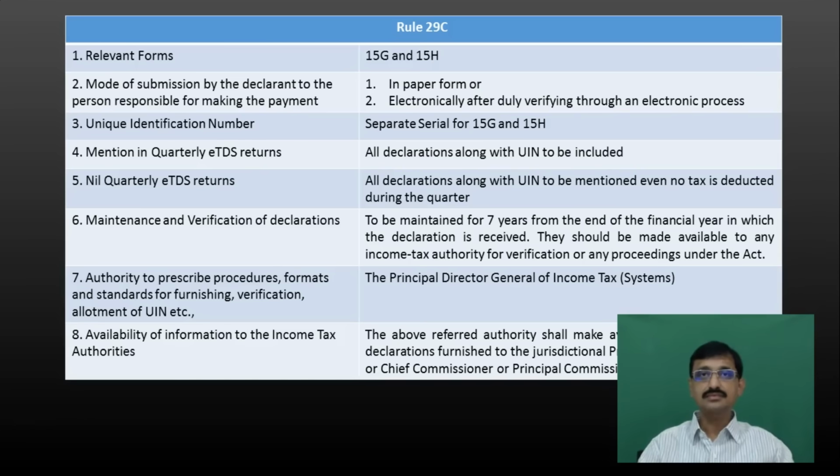Thereafter, a payee has 2 options or 2 modes through which he can furnish this declaration. One is in paper form or another one is through electronic mode duly verified. Now what does it imply?